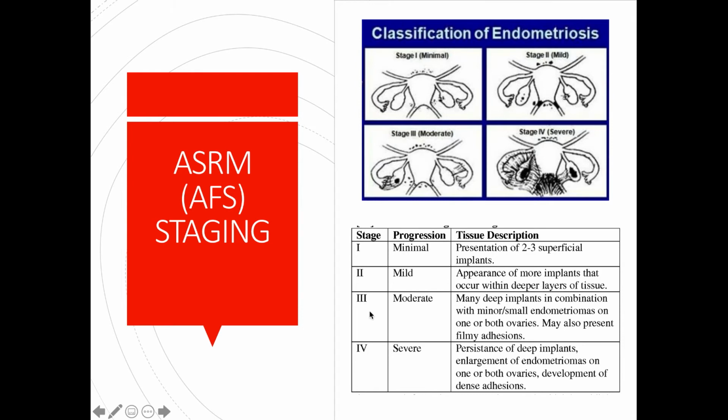tissue. Stage 3 or moderate, these are the note of many deep implants in combination with minor or small endometriomas on one or both ovaries, and may also present filmy adhesions. Now, the last stage will be stage 4, also called severe endometriosis, where there is persistence of deep implants, enlargement of endometriomas on one or both ovaries, and the development of dense adhesions.